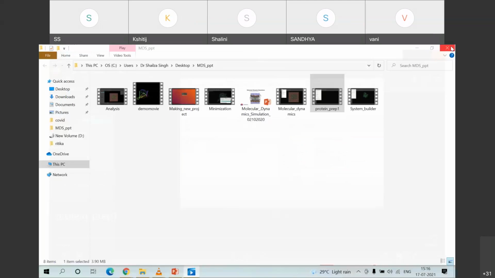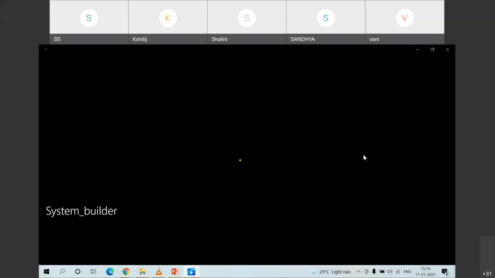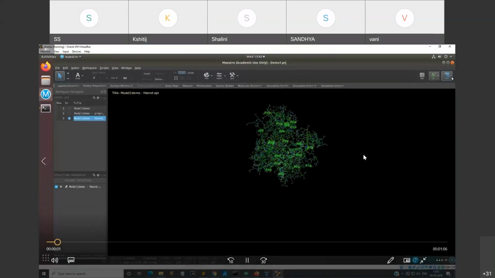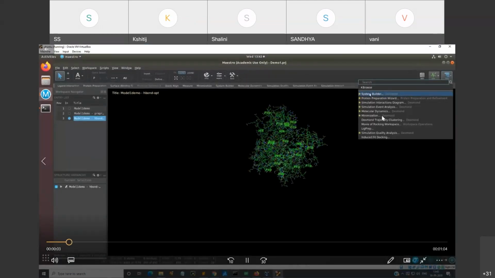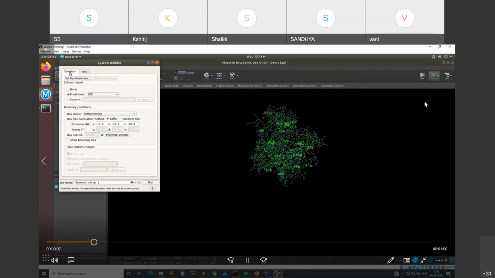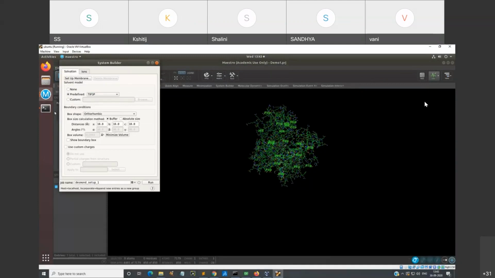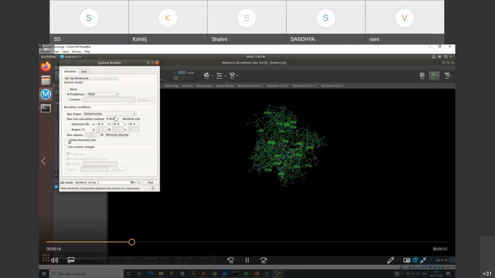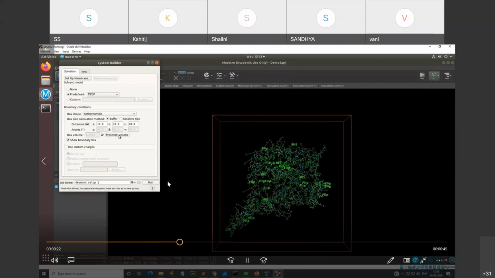So when this is done, now we will go for building up of the system. So the building up of the system is again, from here we'll take the system builder, and solvation we will do. Preferred solvation can be SPC, TIP3P, it all depends, and the size of your molecule. You can take the box shape also, you can vary, or you can keep it as default and then do the run.